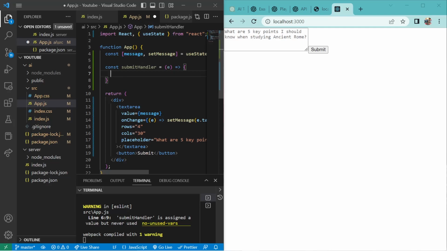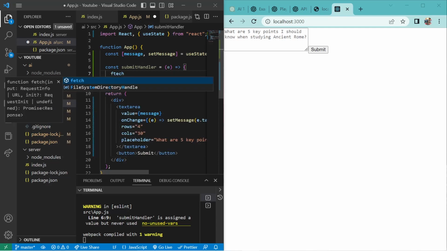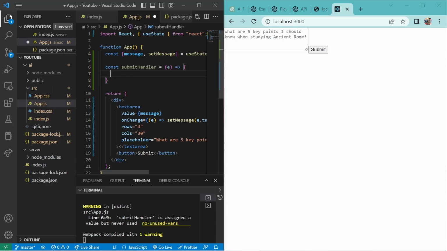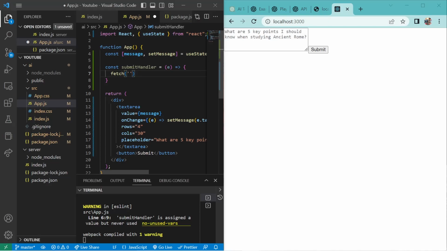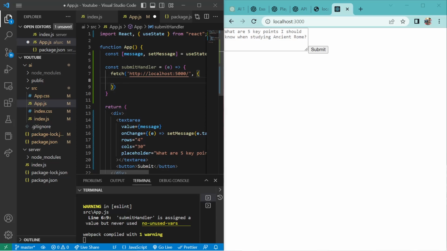So we are going to do a fetch. We are going to fetch something from here. We are going to provide a fetch function, and the URL will be this. Okay, so let's copy this and paste it here. So this will be our fetch, and the URL will be this, complete with this slash over here. And now we have to chain this. We'll put a comma over here, and we'll put an object. Inside this object we are going to declare our method. Our method is going to be POST, all capital.